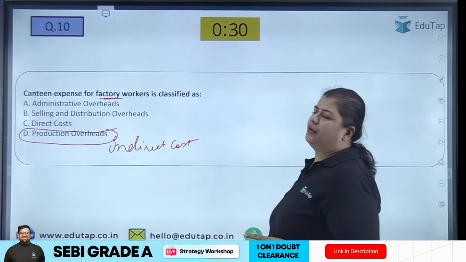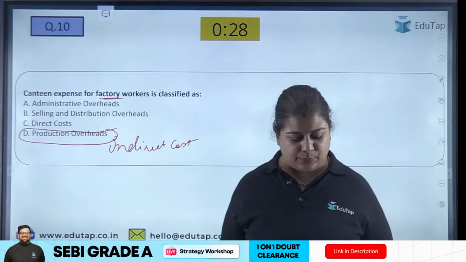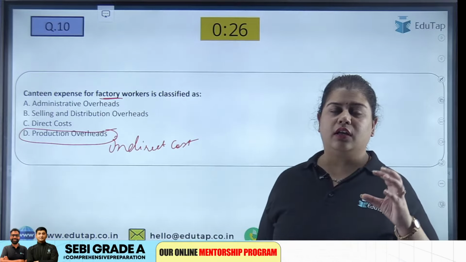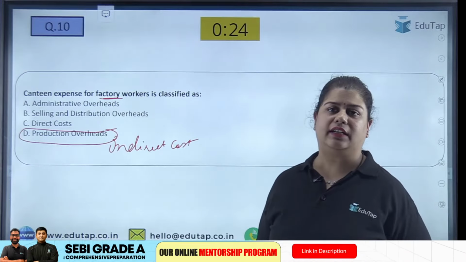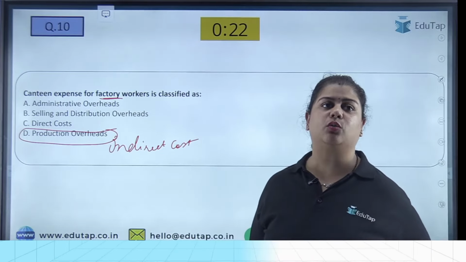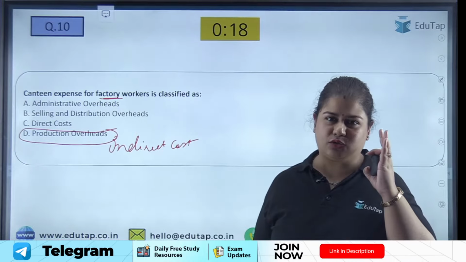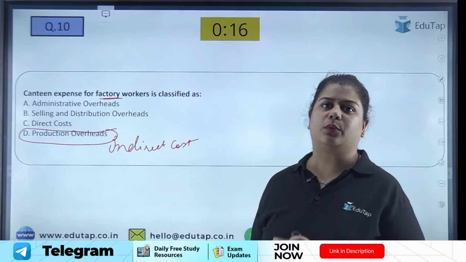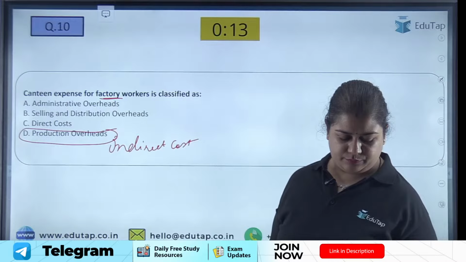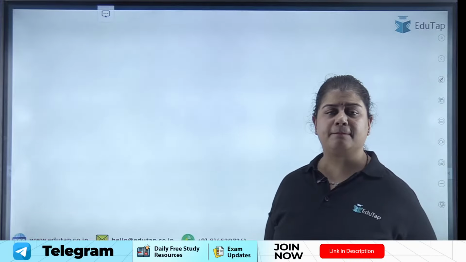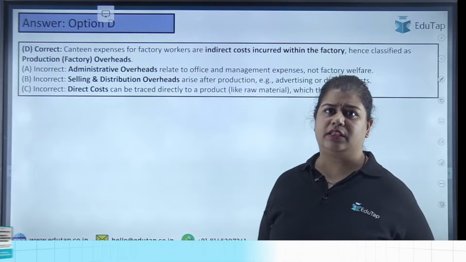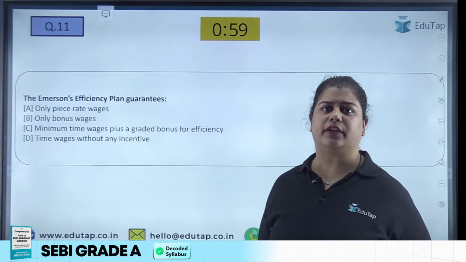See, such easy questions can come in your exam, but you have to be wise enough at that point of time to answer it correctly. People get confused during the exam because there is so much pressure, but please read the question very carefully. So the option is D, production overheads.